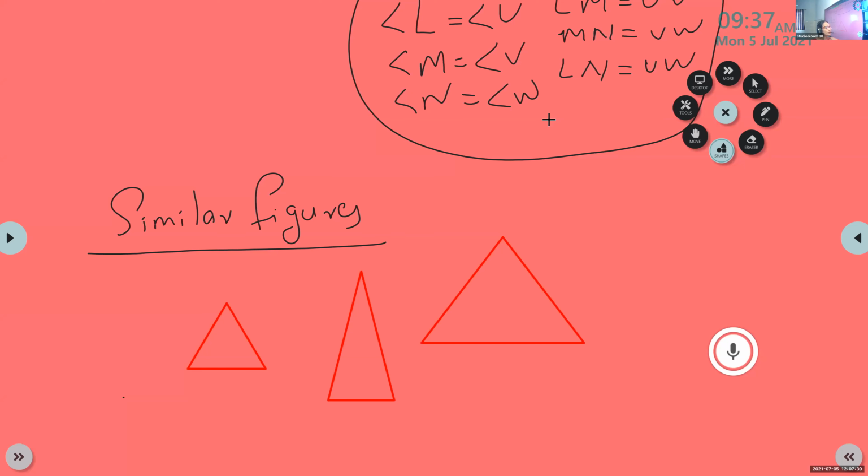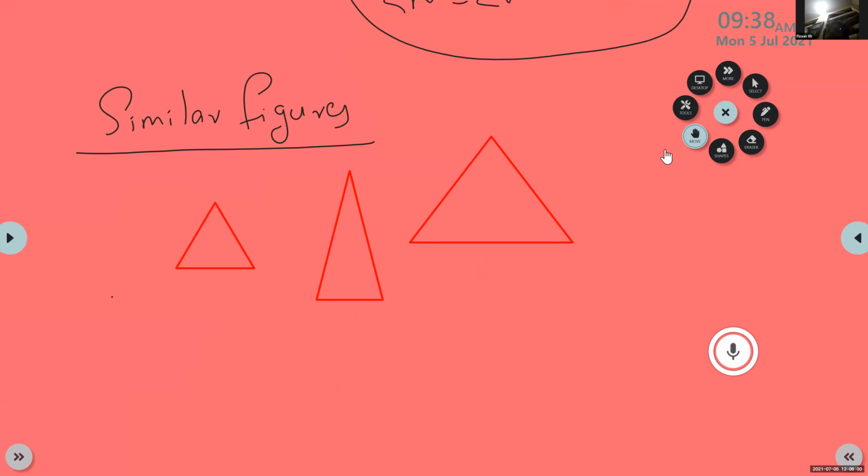Is it clear all of you what is similarity and what is congruence? Congruence: size, shape, everything must be equal. But in similar, only shape is equal, but size can be different. Is it clear what is similar figure and congruent figure? Okay, so you write a sentence, we will write both congruence and similarity.